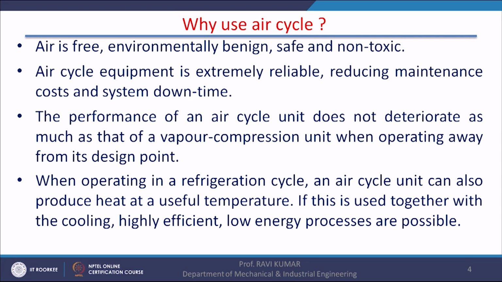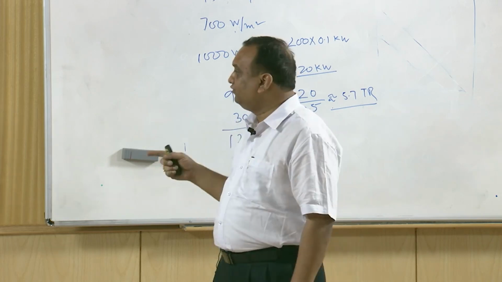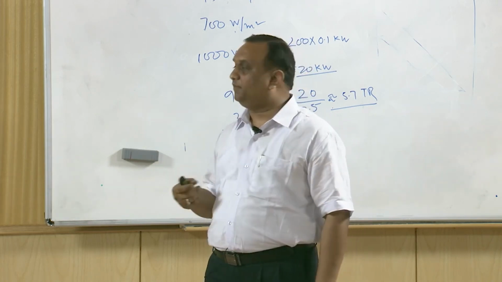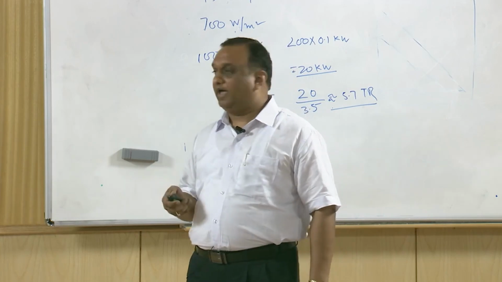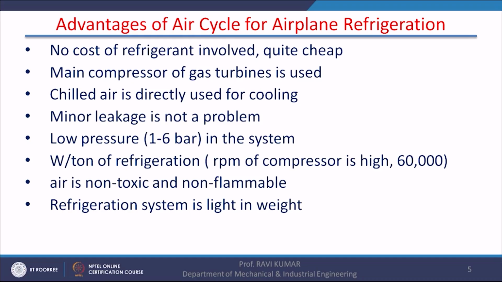When operating in a refrigeration cycle, this air refrigeration cycle also produces heat because heat is rejected, and this rejected heat can be used for other processes in the plane which require low level of energy. Advantages of air cycle for airplane refrigeration: no cost refrigeration involved, the air is quite cheap.